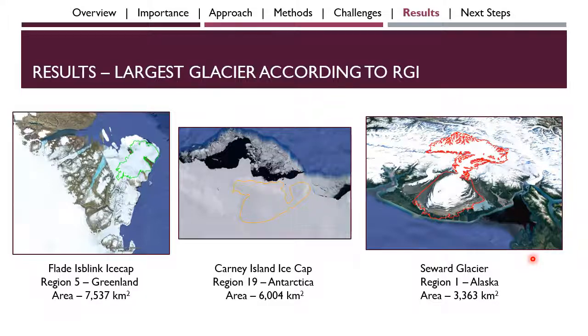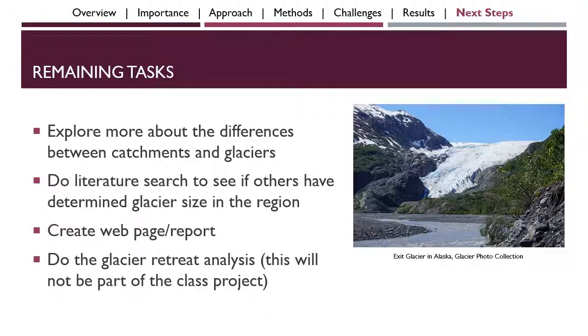As I mentioned earlier, RGI doesn't always break up ice caps into separate glaciers, so these top 2 are also up for debate. Also, as you can see, if you break up the ice caps, the largest glaciers tend to be closer to the size of Seward Glacier, shown here, the size of about 3,300 square kilometers. So you can really see the difference. This is 3,300 square kilometers for a glacier, but ice caps tend to be twice or more than twice that. So what does all of this mean?